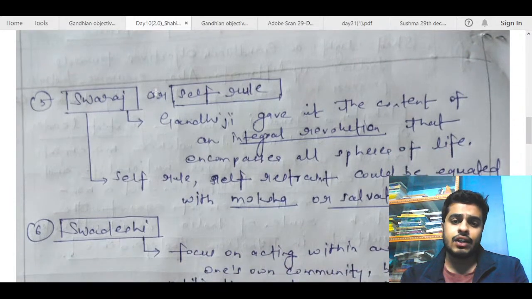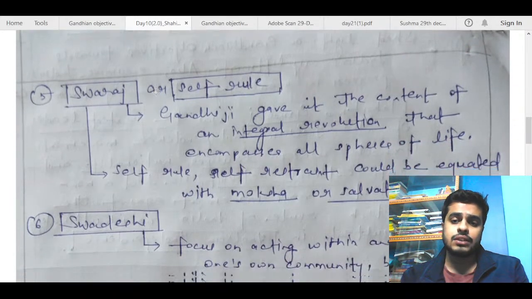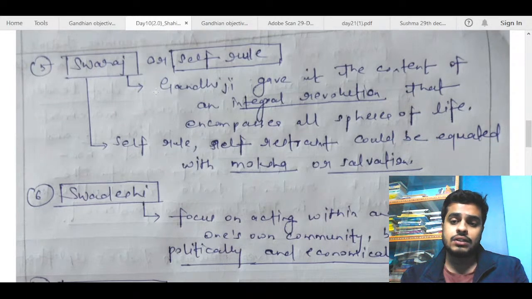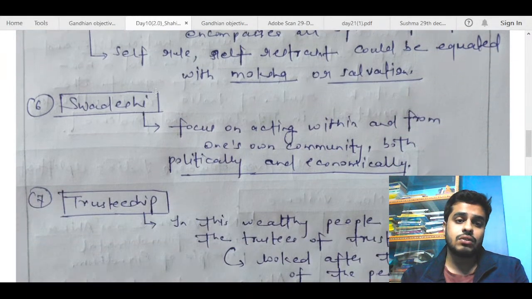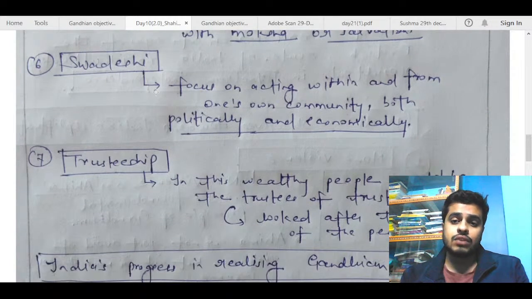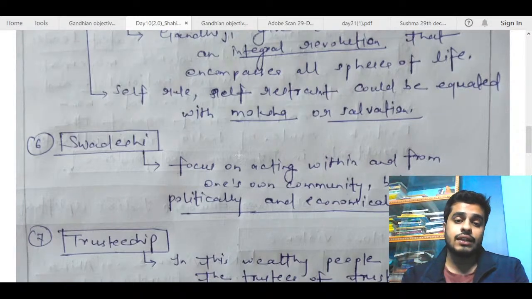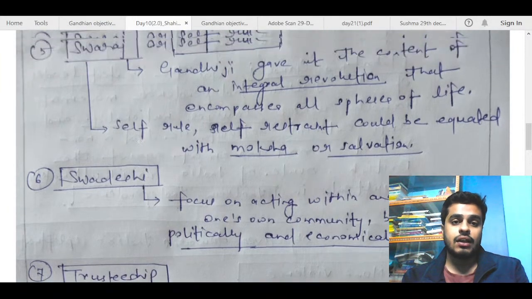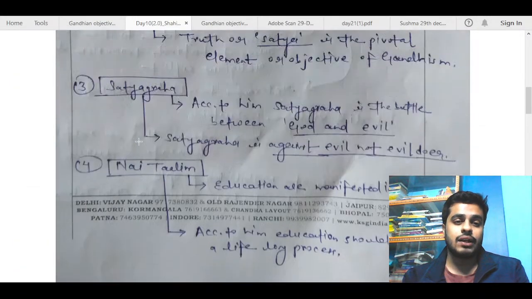Gandhiji gave it the content of an integral revolution that encompasses all spheres of life. Self-rule, self-restraint could be equated with moksha or salvation. Okay, fine. Swadeshi, focus on acting within and from one's own community, both politically and economically. Here you can give some examples. For example, you can talk about khadi, charkha, spinning wheel in Swadeshi. And when you talk about truth and non-violence, you can give the example of the non-cooperation movement and civil disobedience movement.